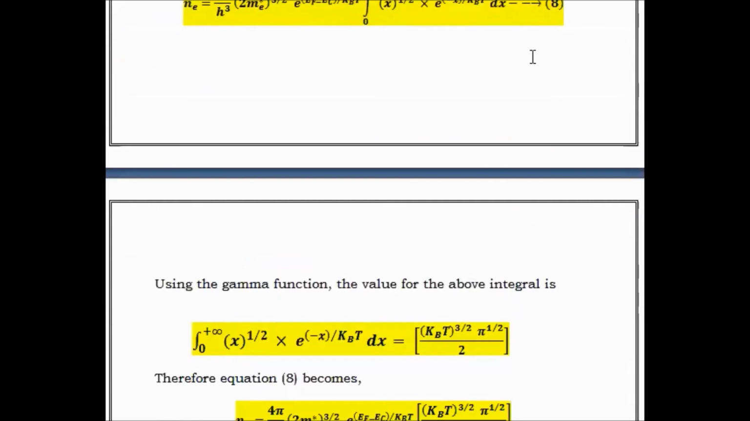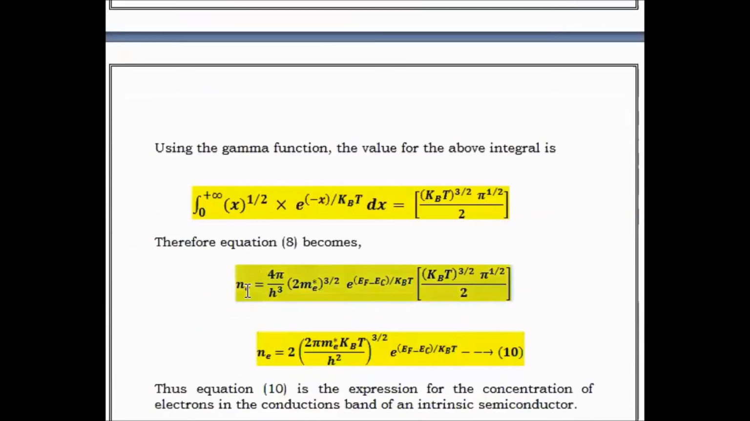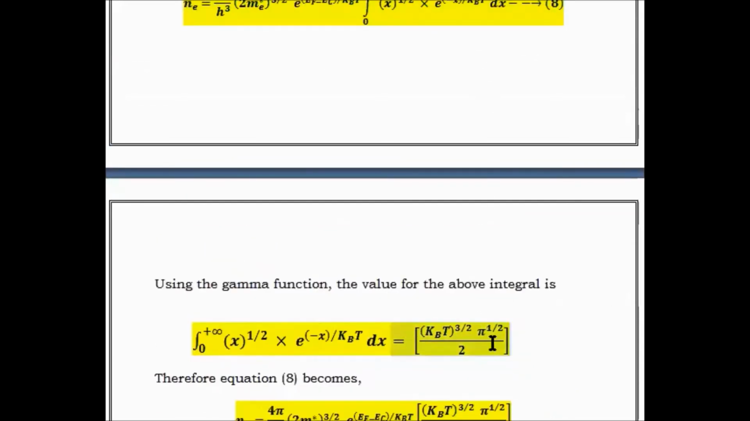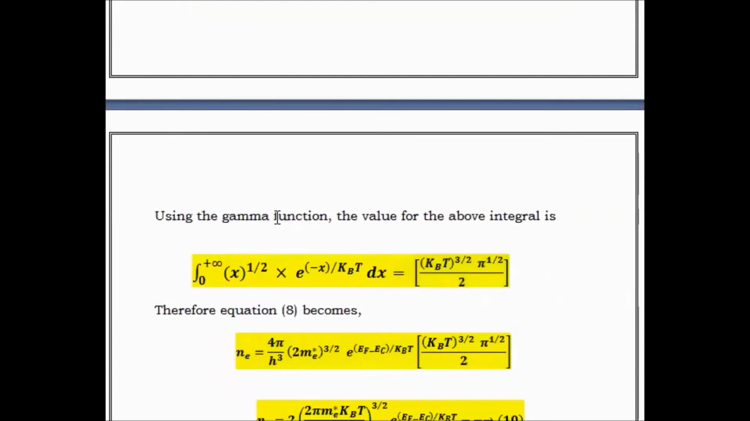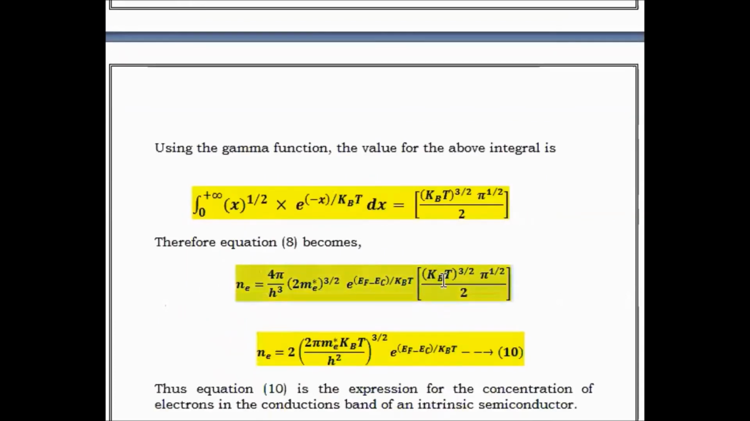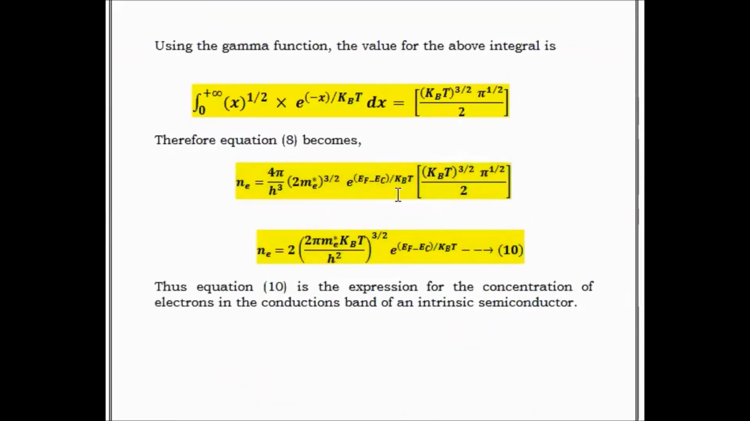So therefore equation 8 can be modified as Ne is equal to 4 pi by h cube into (2 me star)^(3/2) e power (EF minus EC) by kBT, into, instead of this integration, write the value which we obtained from the gamma function, that is (kBT)^(3/2) pi^(1/2) by 2. So finally by solving this we get Ne is equal to 2 into (2 pi me star kBT by h square)^(3/2) e power (EF minus EC) by kBT. So this becomes condition number 9.